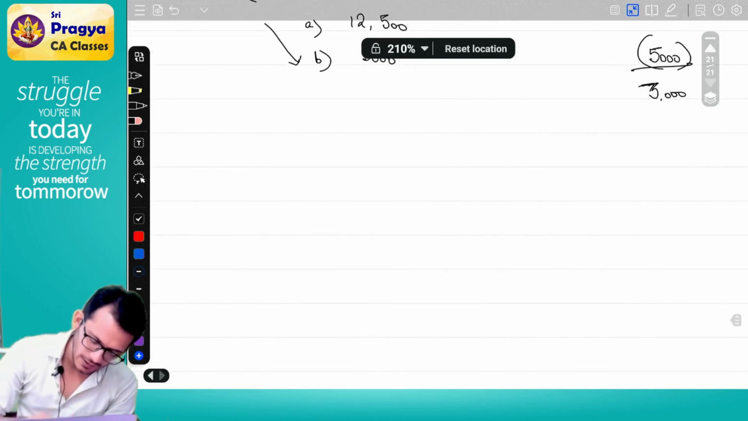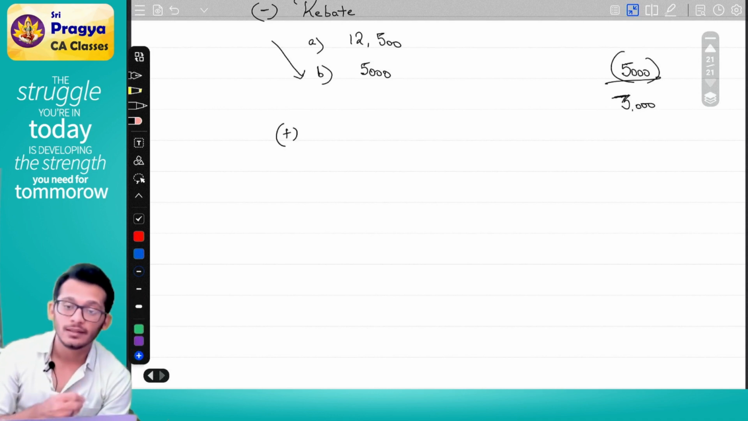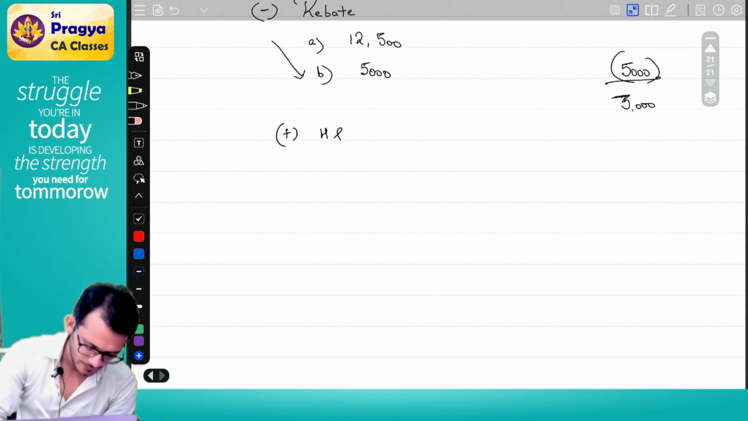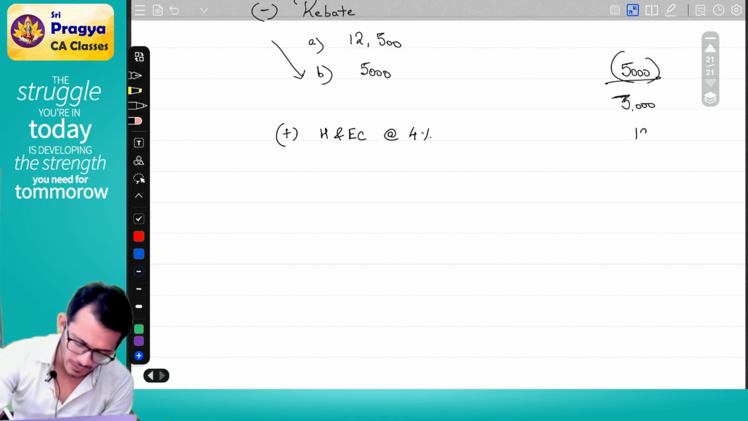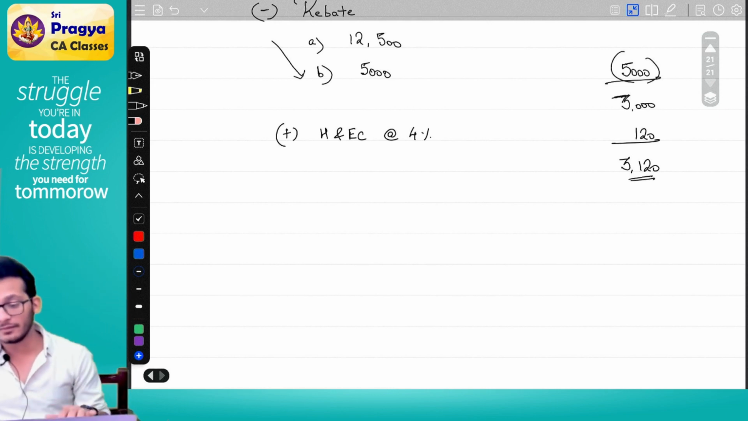On this 3,000, I will levy health and education cess at the rate of 4%. Number is 120. Therefore, my tax payable will become 3,120.